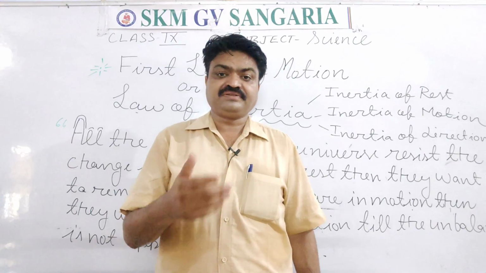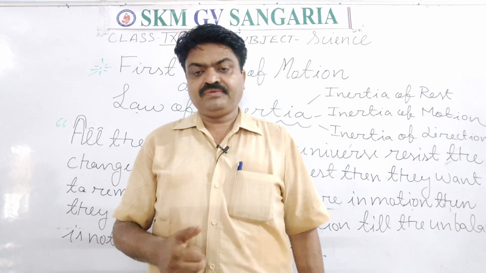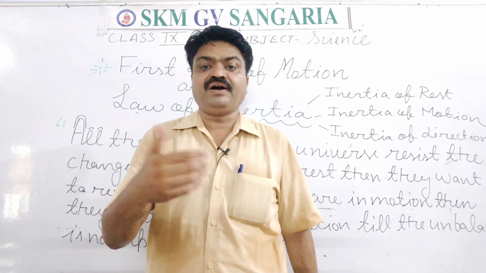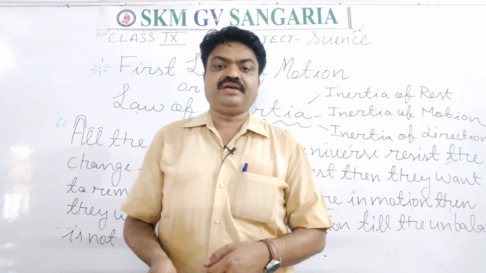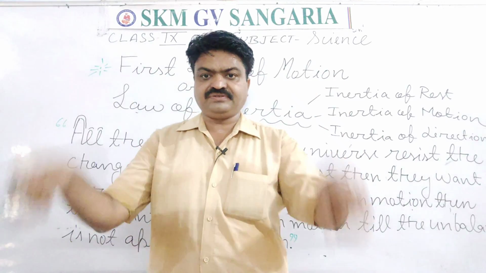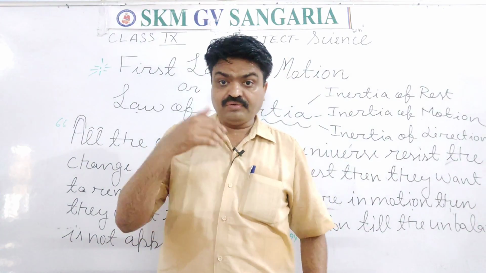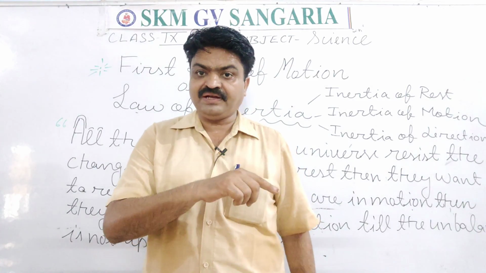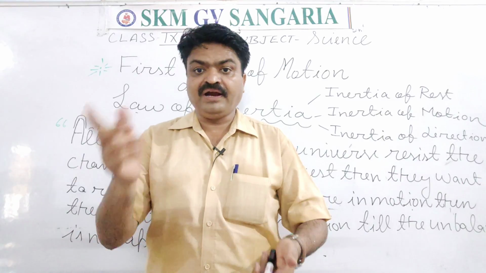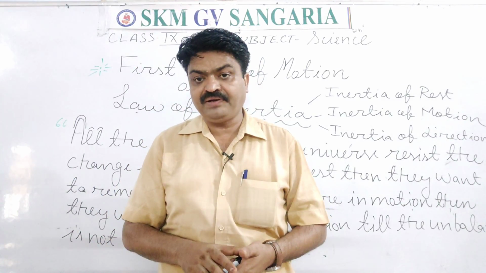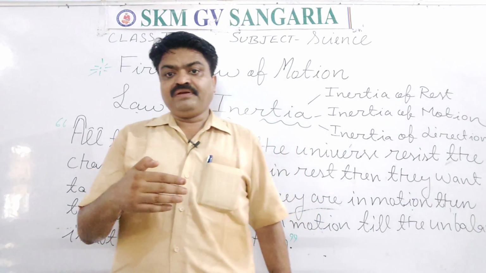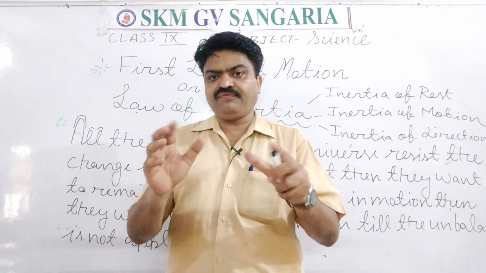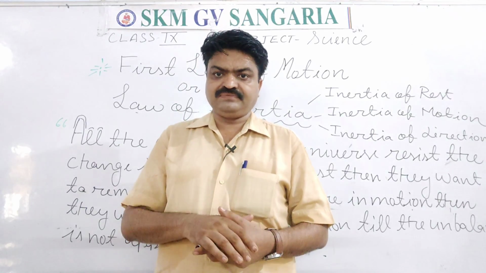Like this, if we want to dry the clothes, then what do we do? Generally, if we want to dry them fast, we shake those wet clothes like this. Due to that shaking, the water droplets that are at rest remain at rest, but the clothes come in motion, and the wet clothes are separated from the water droplets that are found inside the clothes.